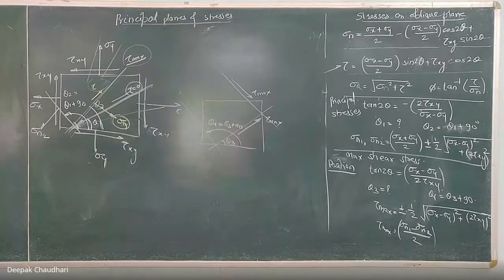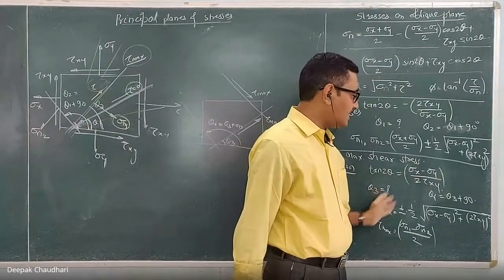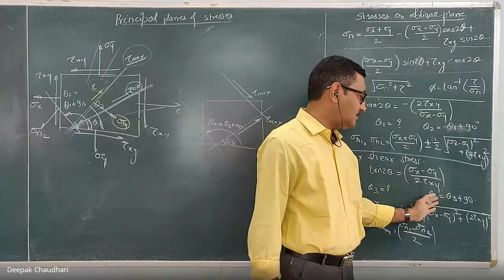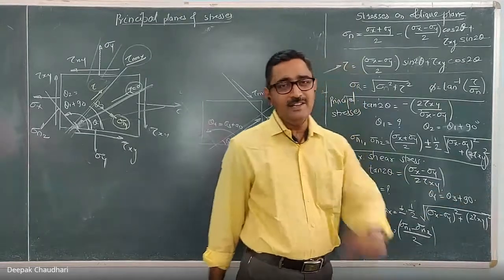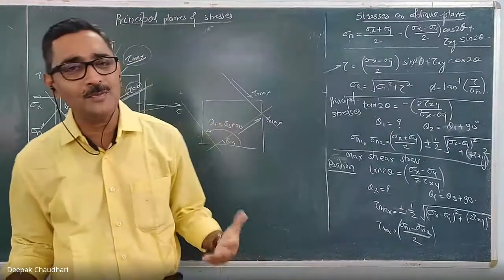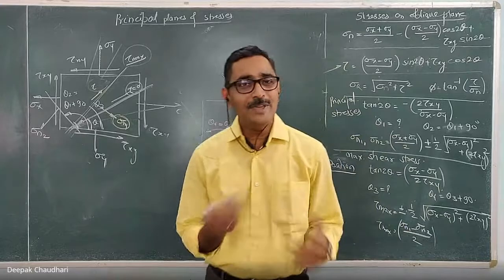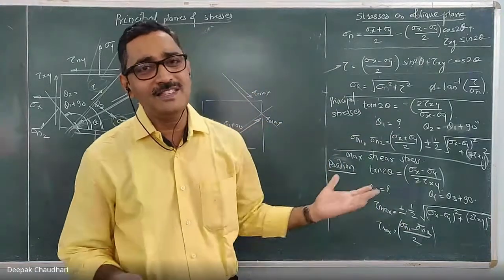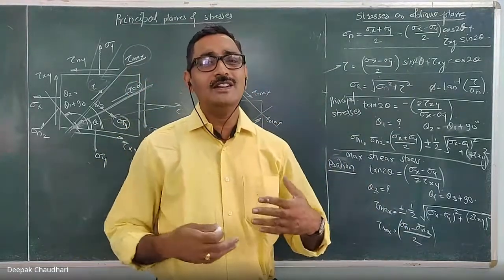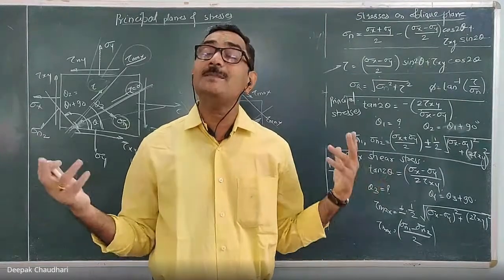So this is the formula to calculate that. If one answer is theta 3, the other one is theta 3 plus 90 degrees. In the exam you are supposed to calculate both. If it is a descriptive type of normal exam, then you have to calculate both. Clear? अभी MCQ में अगर पूछेंगे, एक simple question देंगे, it may ask to find out the angle made by the plane which carries the maximum shear.